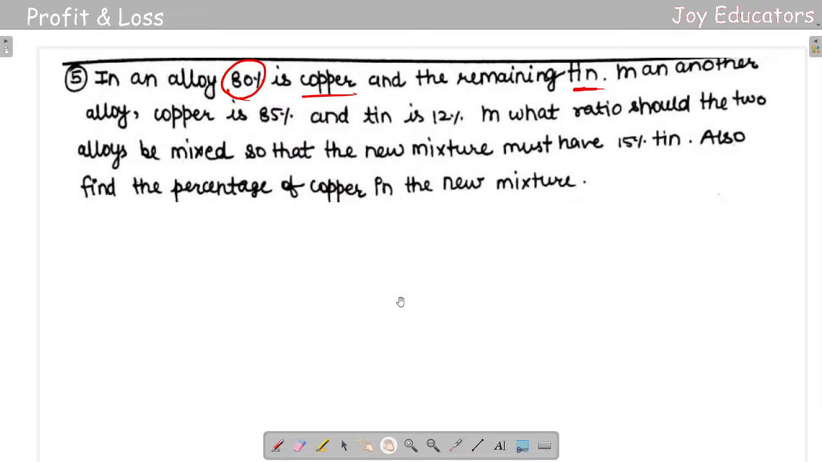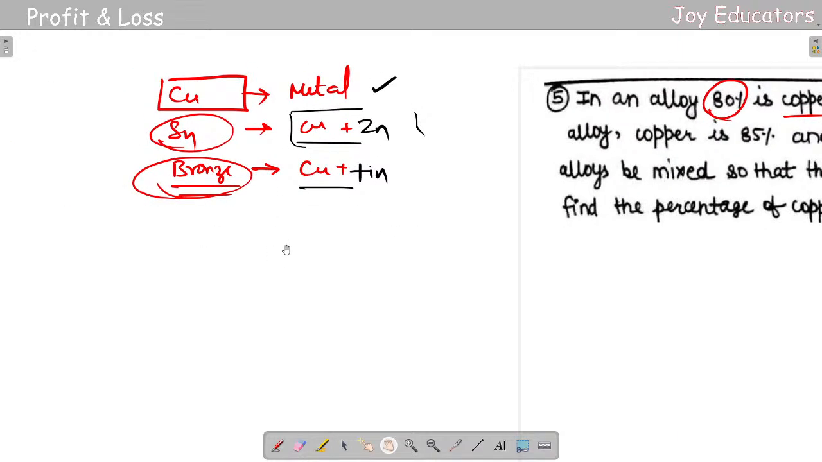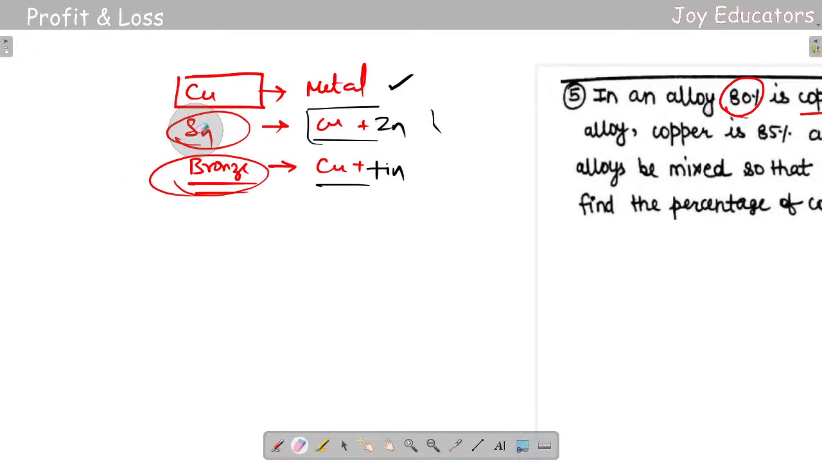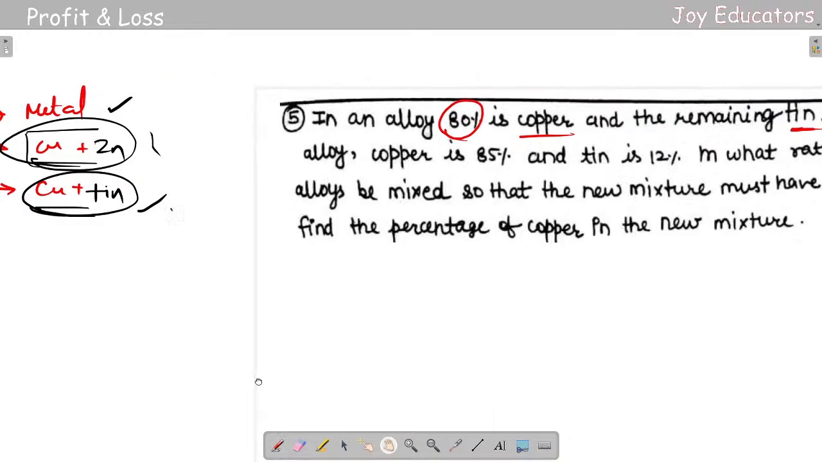I'm really sorry for that. It's not tin, I'm just confused. It's going to be brass. Okay, brass. Brass is an alloy of copper and zinc. Bronze is an alloy of copper and tin. Okay, I just got confused. No worries.